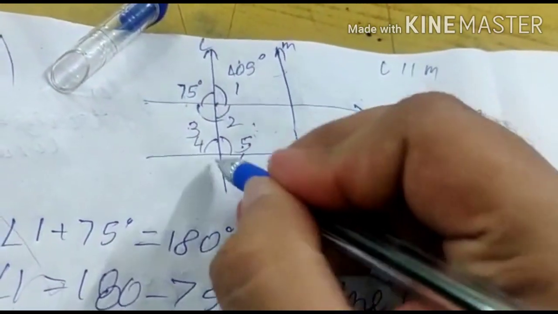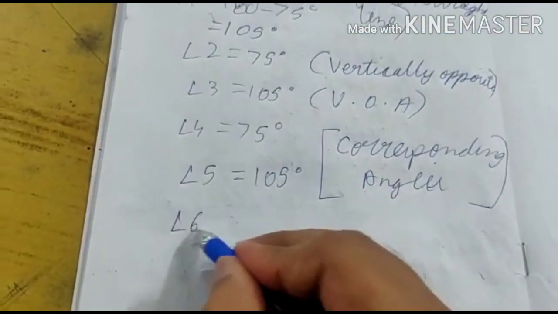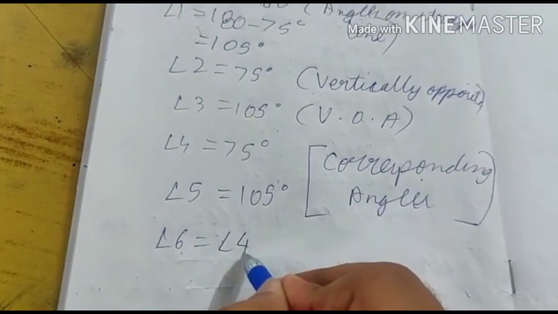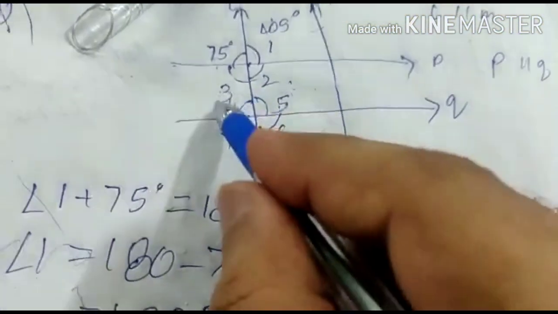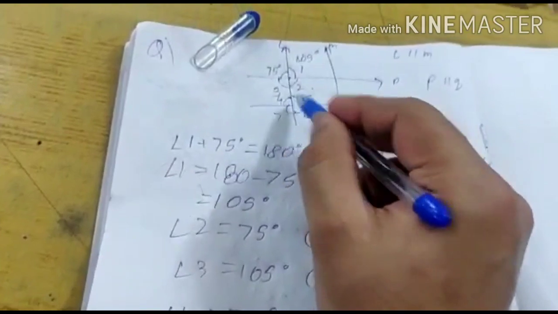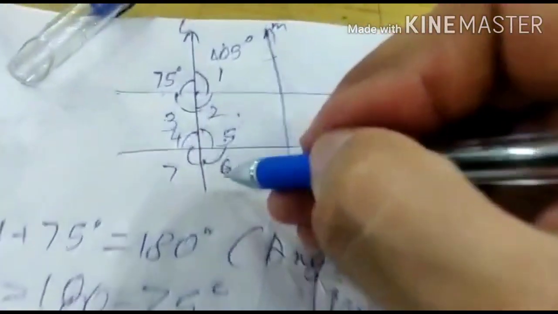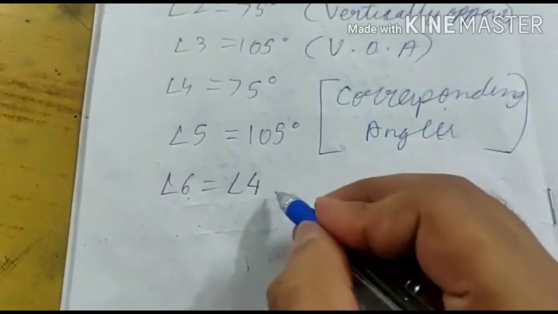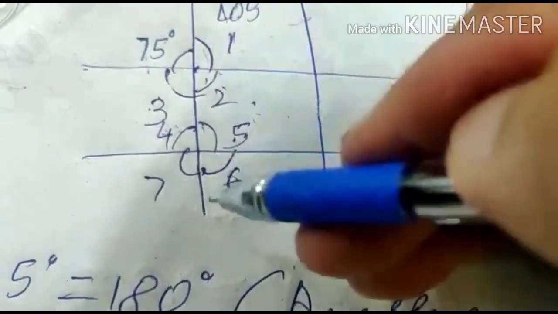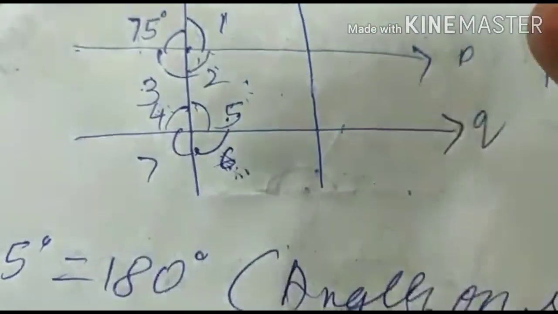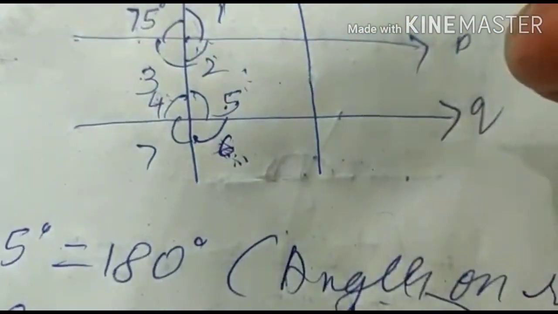So here question 6, 7. Angle 6 equals angle 4. How? This is vertically opposite. And angle 6 can also equal angle 2. How? Angle 2 lies on the down part of the two parallel lines and on the same side of the transversal. So angle 2 equals angle 6. So angles 2 and 6 are also equal.